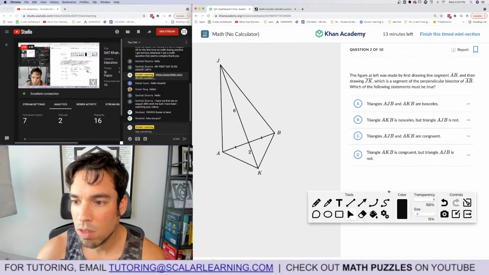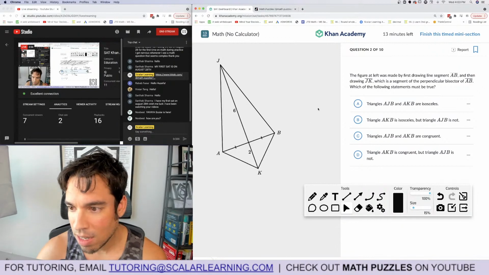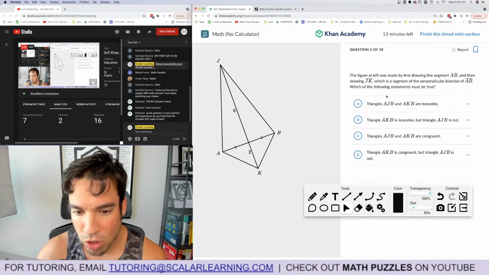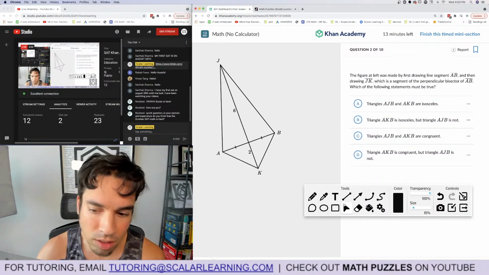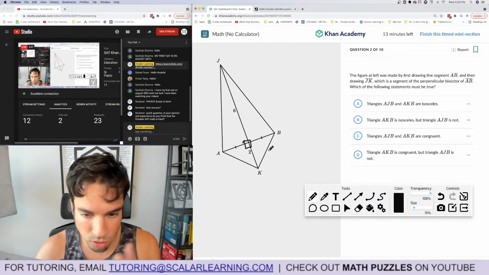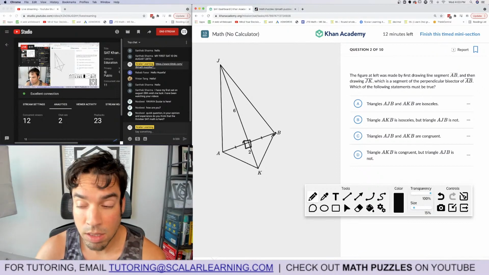This one, the figure at the left was made first by drawing a line segment AB, and then drawing JK, which looks like a kite, which is a segment of the perpendicular bisector of AB. Which of the following statements might be true? Oh, it's a perpendicular bisector. Yeah, they don't really ever test that. But perpendicular is what it sounds like. Those are all right angles. It bisects those. Okay, wow, this is heavy geometry that honestly rings a little false to me in terms of what they'll actually test on, but let's go for it.